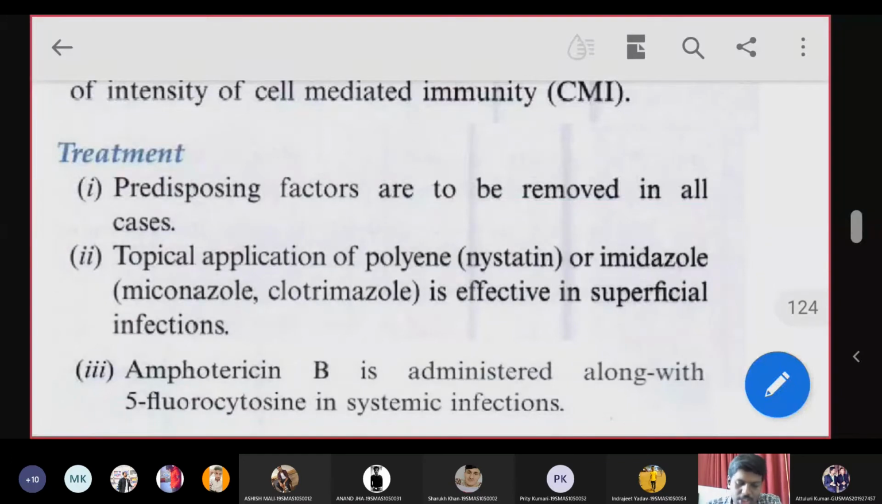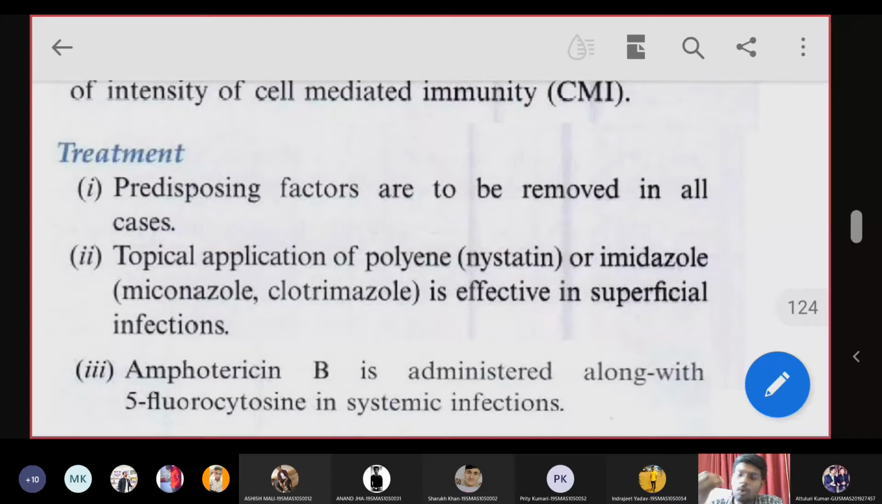Now, topical application. Topical application means these are ointments that can be applied on the surface of the skin. Such drugs are called topical applications. Topical ointments include nystatin, imidazole, miconazole, and clotrimazole, which are effective for superficial infections. So if you are getting any vaginal infections, the pharmacist may recommend ointments. In those ointments you will find nystatin, miconazole, or clotrimazole. So these are for topical application for Candida infection.